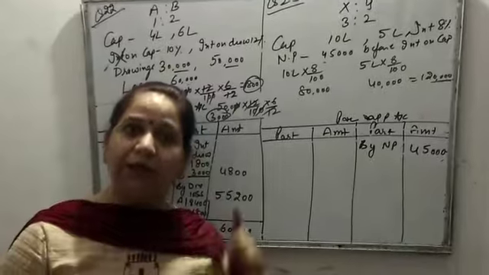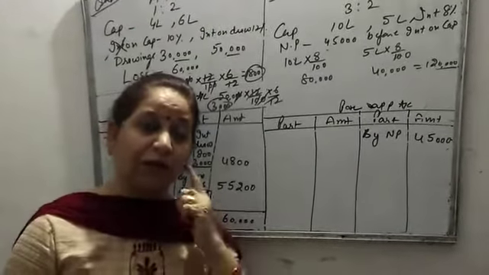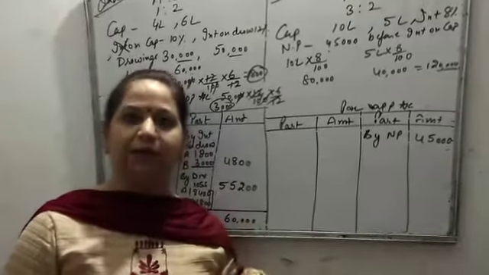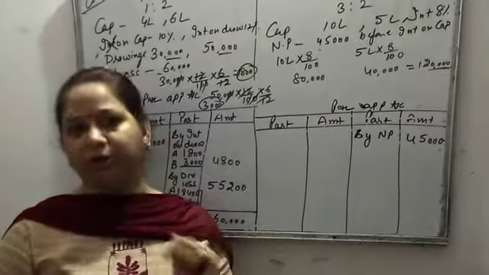So in case such a situation arises, it will not be given in the question, but if the profit is less than the amount of interest or salary, then appropriation is done.